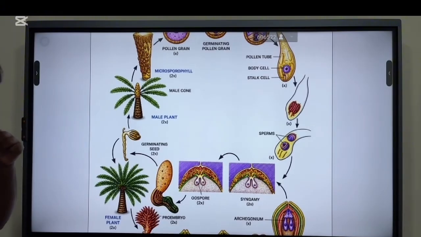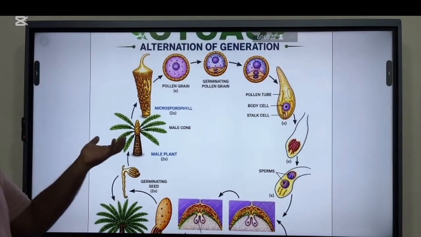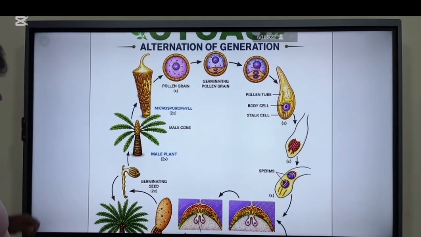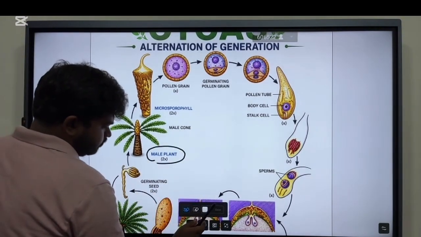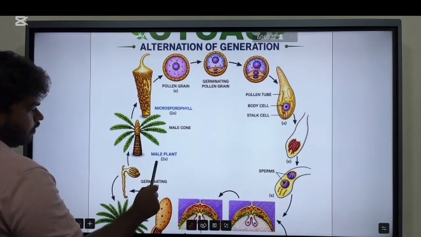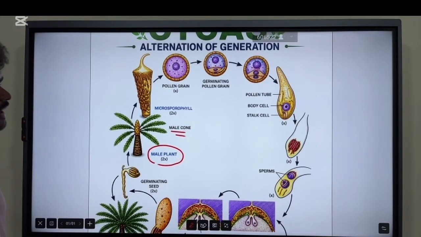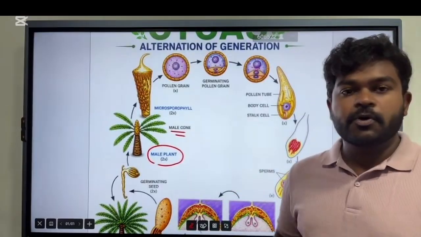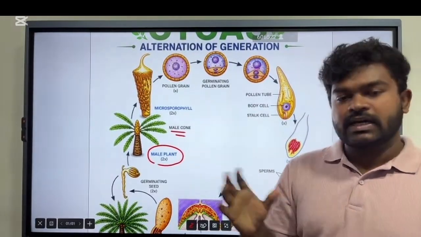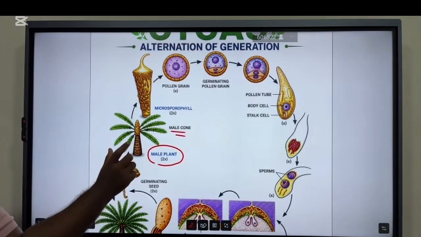All right. So we will start this discussion from the male plant. So this male cone. This is the male plant. The male plant contains the male cone. As I mentioned, this structure is formed by microsporophytes. All right. Actually, I have shown you a few pictures of the male cone, and I have shown you these structures called microphylls.